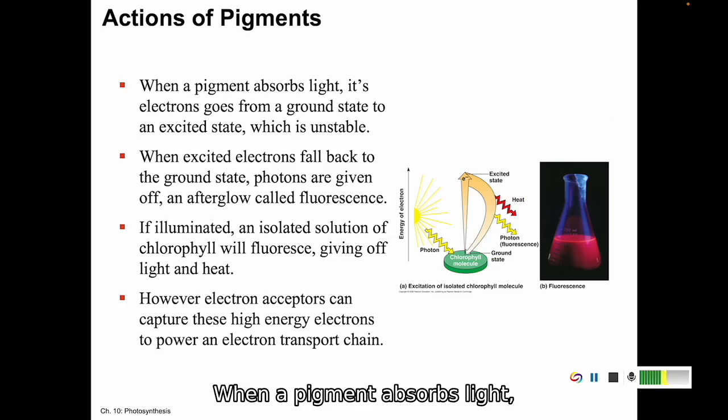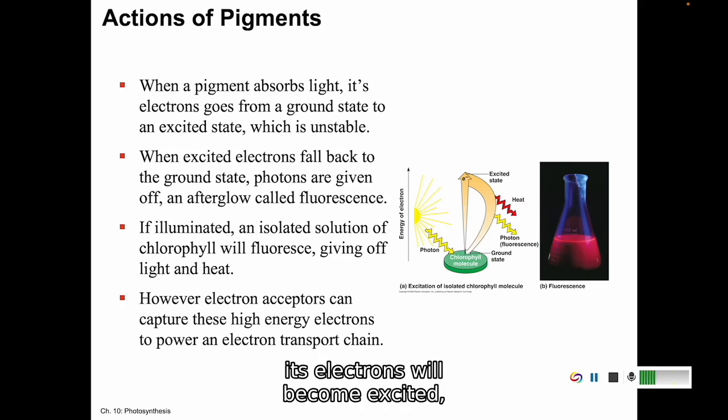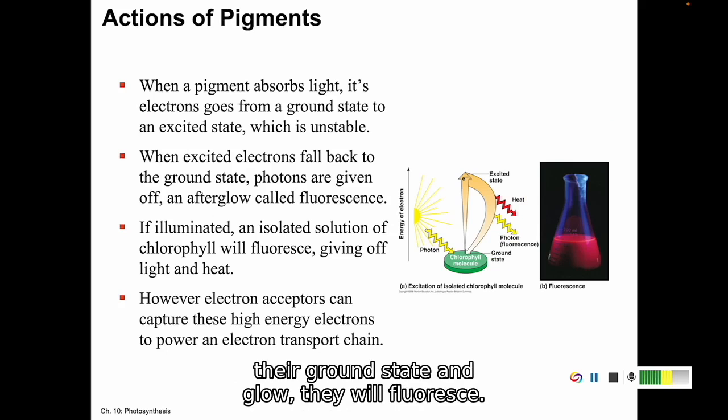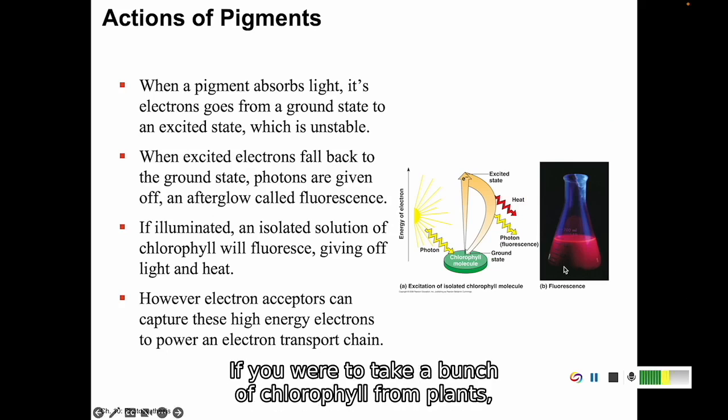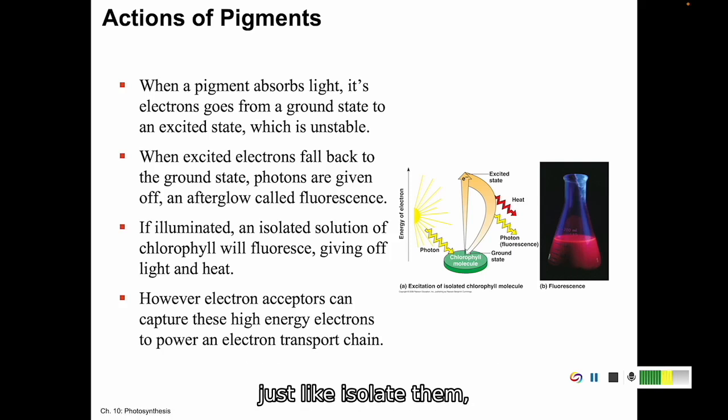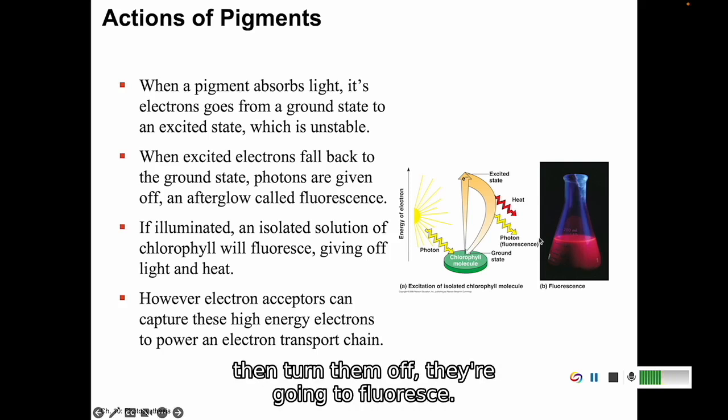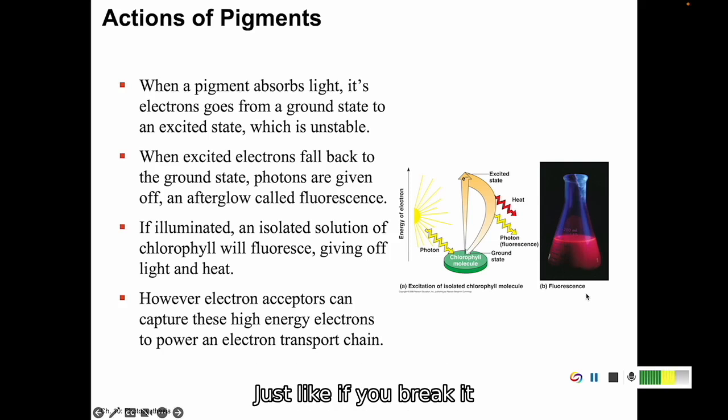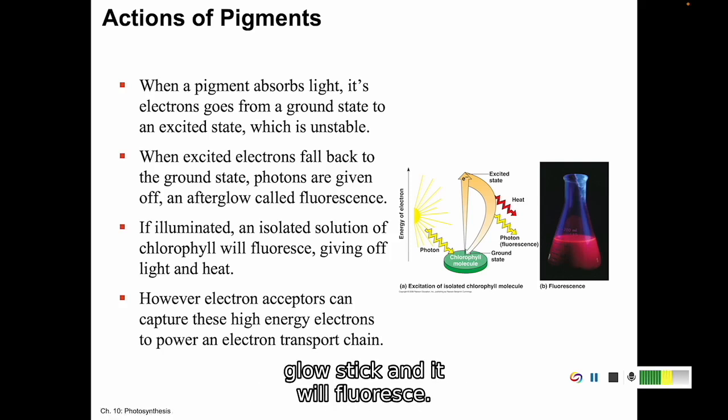So when a pigment absorbs light, its electrons will become excited. And they're not very stable when they're excited, so they'll fall back to their ground state and glow. They will fluoresce. If you were to take a bunch of chlorophyll from plants, isolate them, put them in a solution, shine light on it and then turn the light off, they're going to fluoresce, just like if you break a glow stick and it fluoresces.